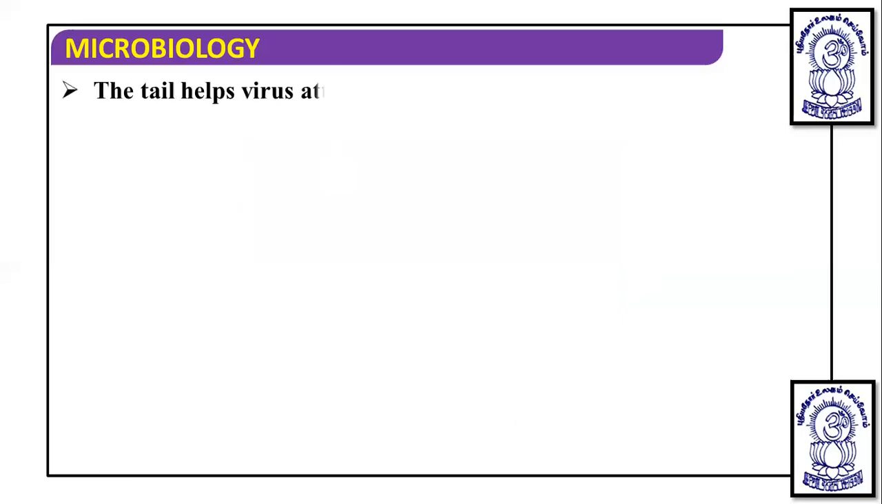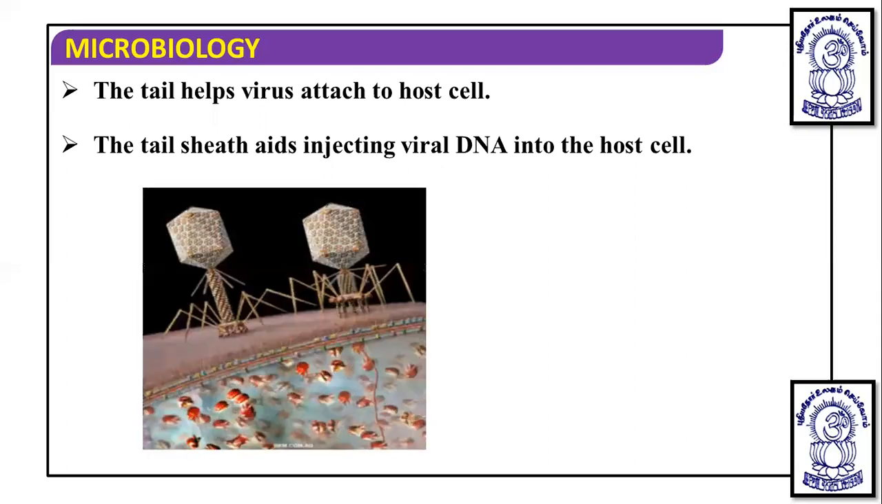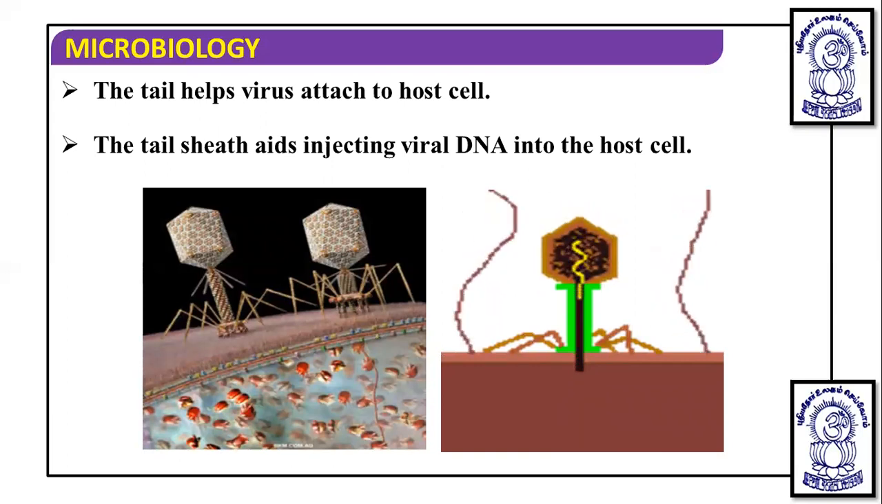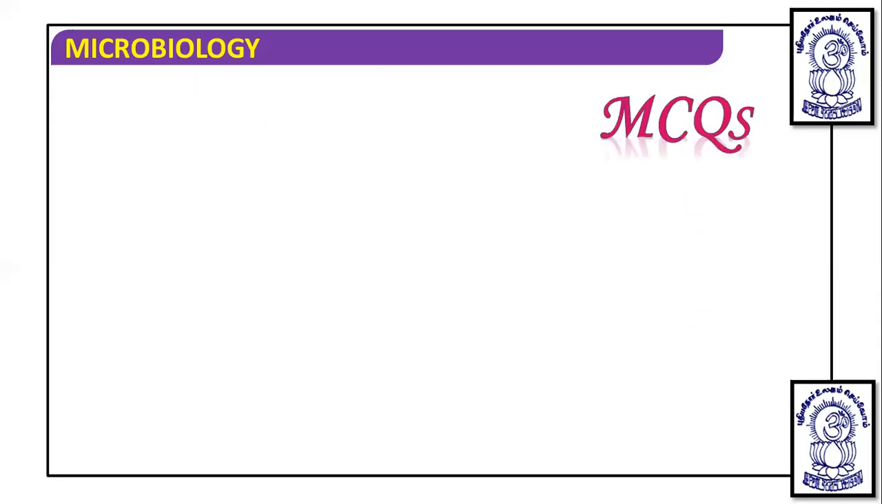This is the T4 bacteriophage. The tail helps the virus attach to the host through the tail fibers. The virus first attaches to the host cell. Then the tail sheath helps in injecting viral DNA into the host cell. So the tail sheath helps to push the DNA within. Like this, the bacterial cell wall is there, over which the bacteriophages are seated. They create a pore, and through the pore the DNA enters the host. This is the bacteriophage pushing the DNA into the host cell.